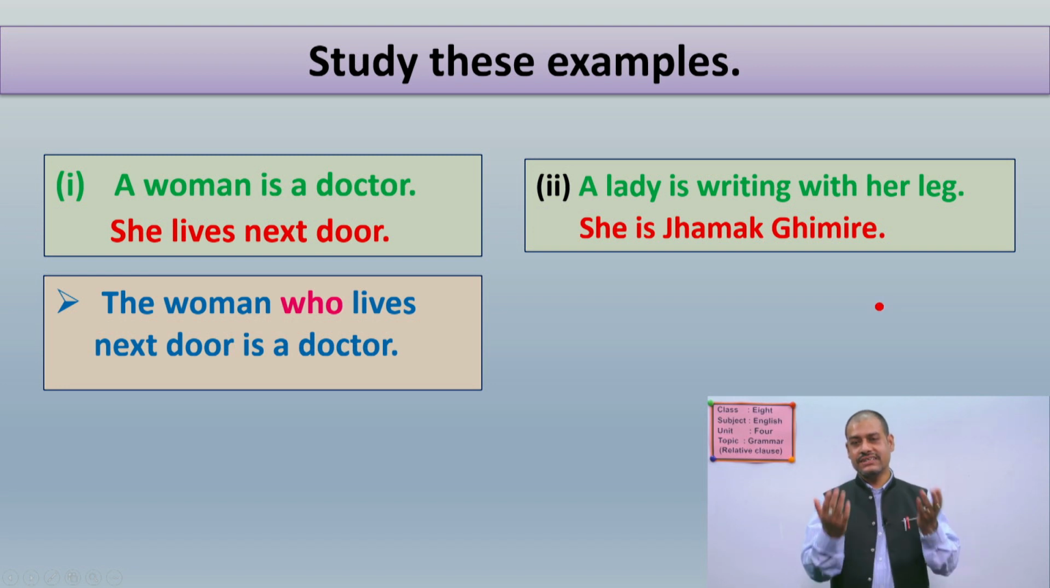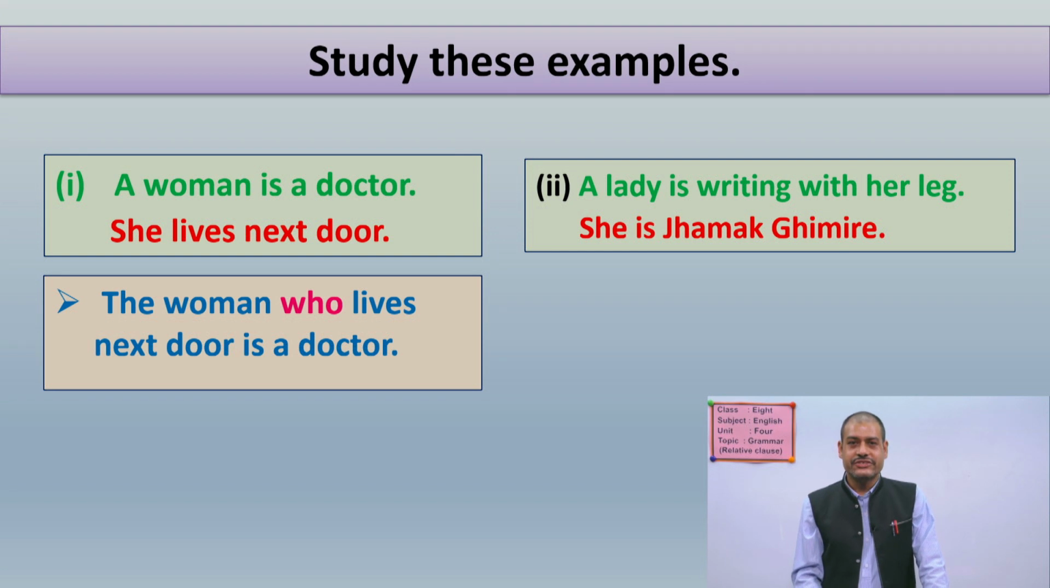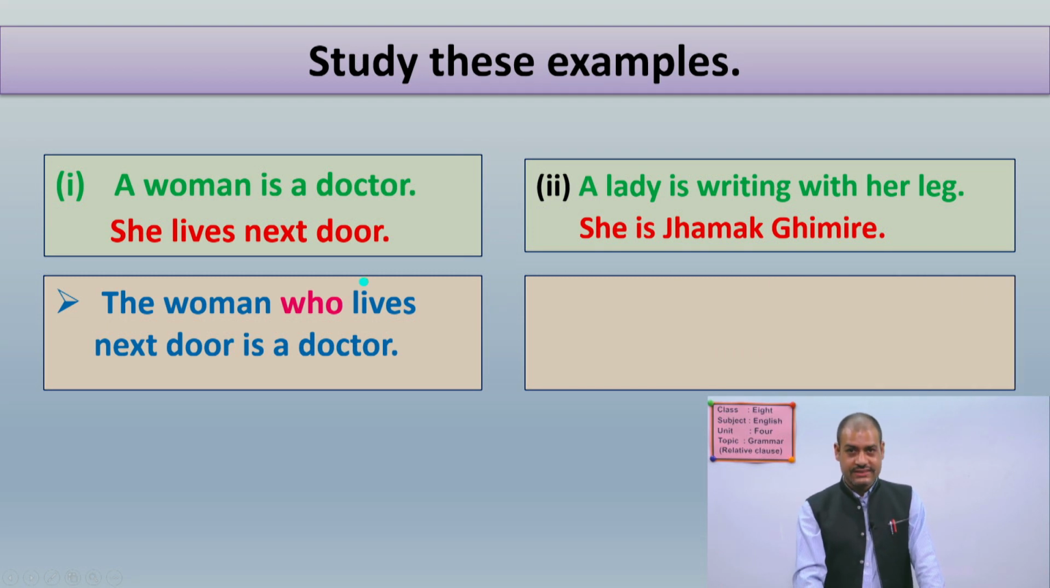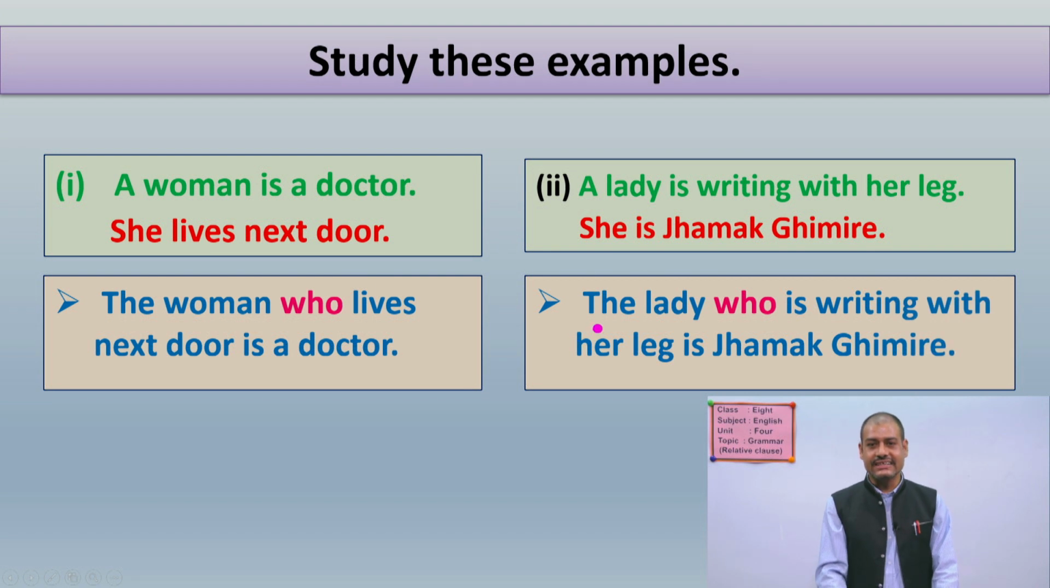Again, your job is to combine these two sentences into one. You have to make only one sentence by using these two sentences. Okay, so please try. Have you finished? Good job. Now you can check. Your sentence should be like this. So what is the sentence? Let me show you. Yes, it is: the lady who is writing with her leg is Jhamak Ghimire.